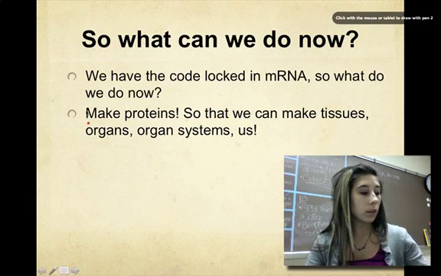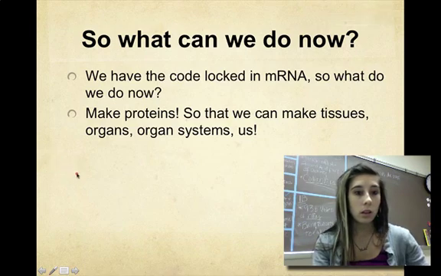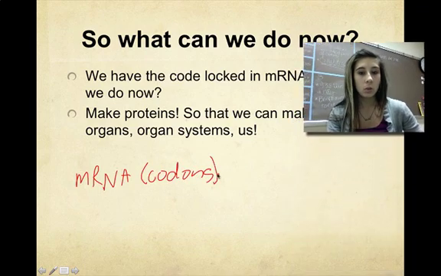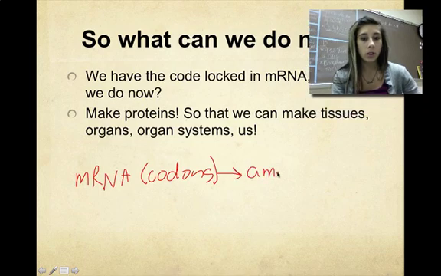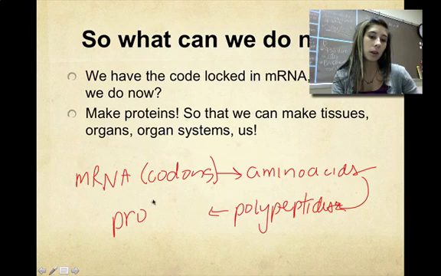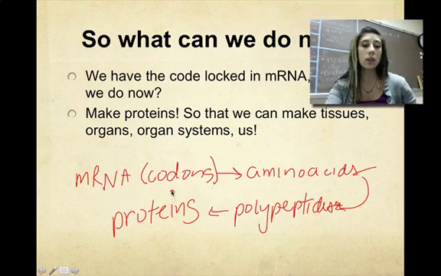And so we know that mRNA, specifically the codons, will give us a list of amino acids, and those amino acids can be put together into polypeptides with the help of tRNA, which can then be rearranged into proteins. So let's look at how that happens.